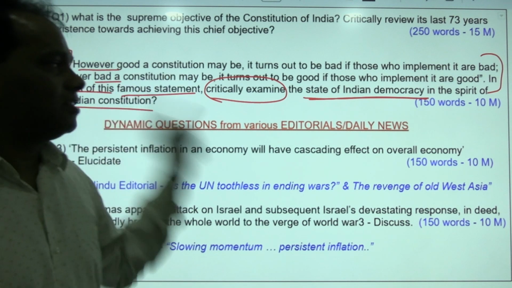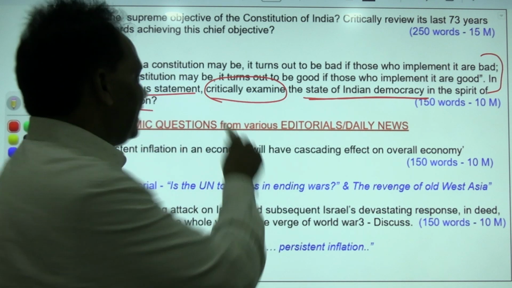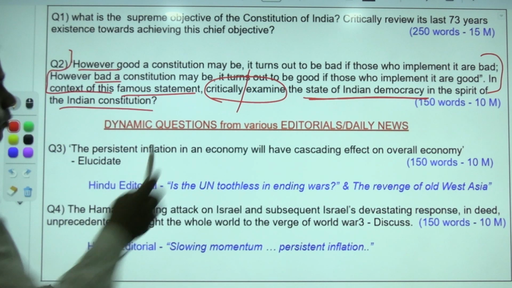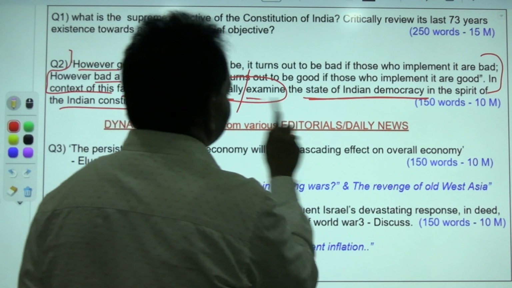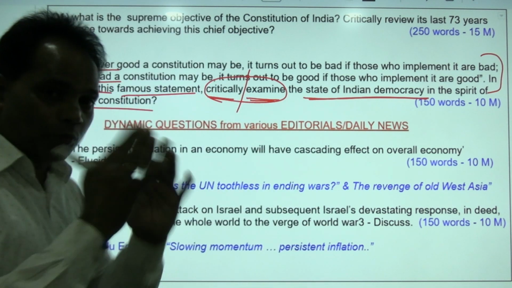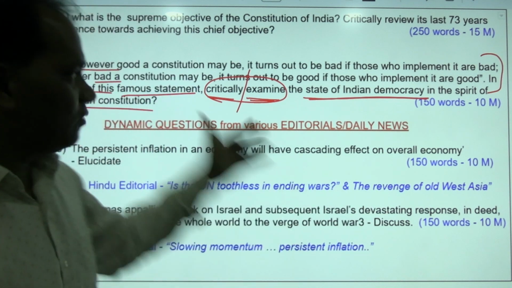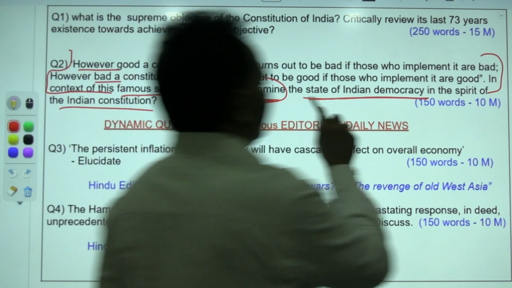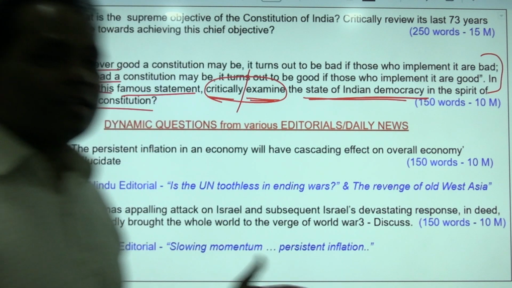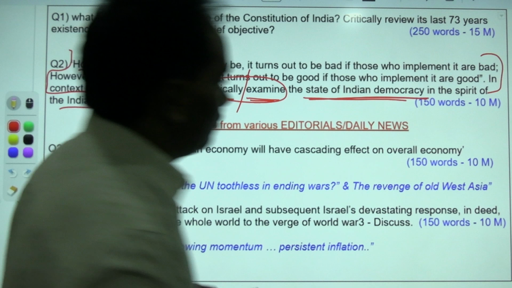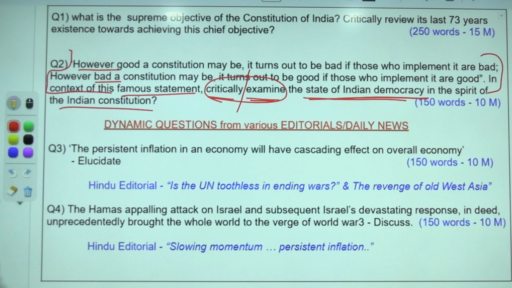So in view of this statement, critically examine. Look at this, this is the task word, the most important thing. Critically examine means both the positive side and the negative side, pros and cons. And the state of Indian democracy: what is the state of Indian democracy now, in view of this statement? That's the question. It is a 150 words question, 10 marks.